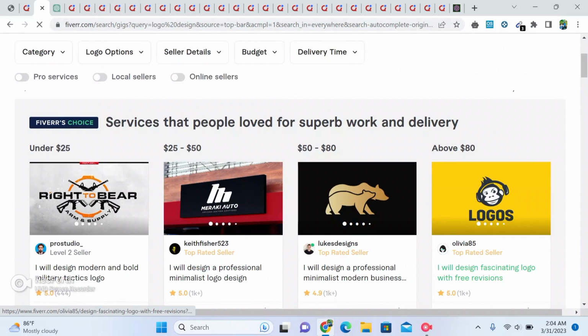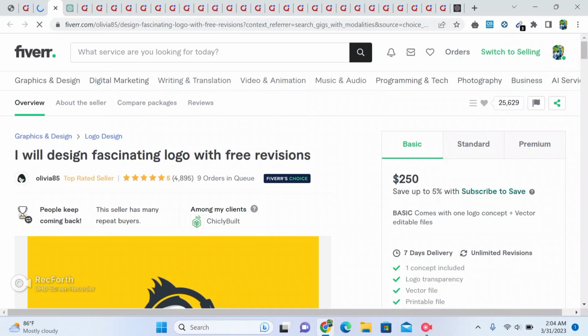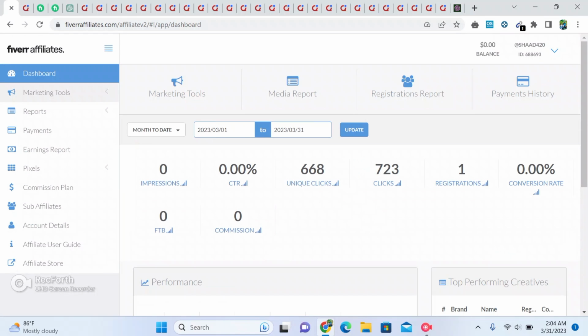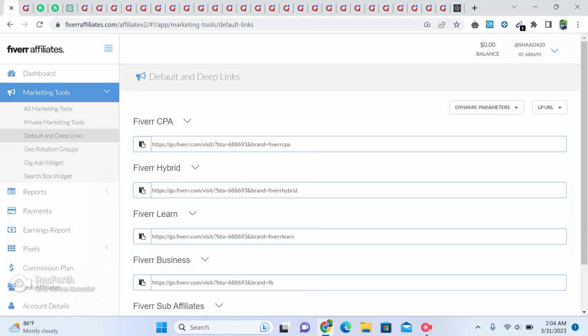Choose products to promote. Once you have joined an affiliate program, select the products that you want to promote. Choose products that are relevant to your niche and that your audience is likely to be interested in.